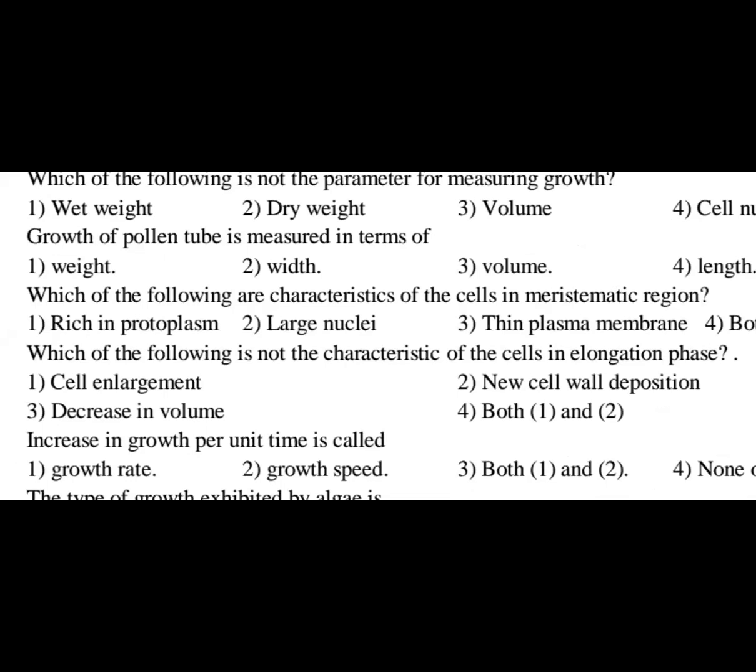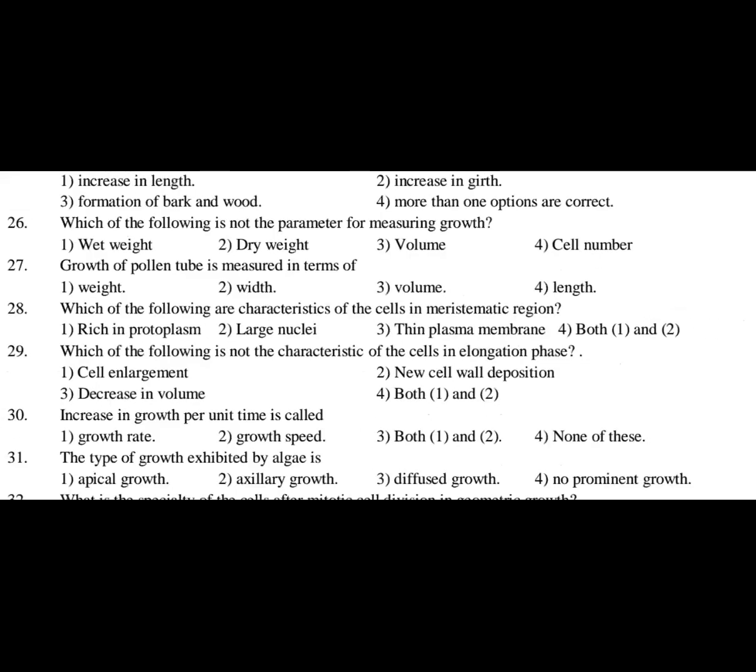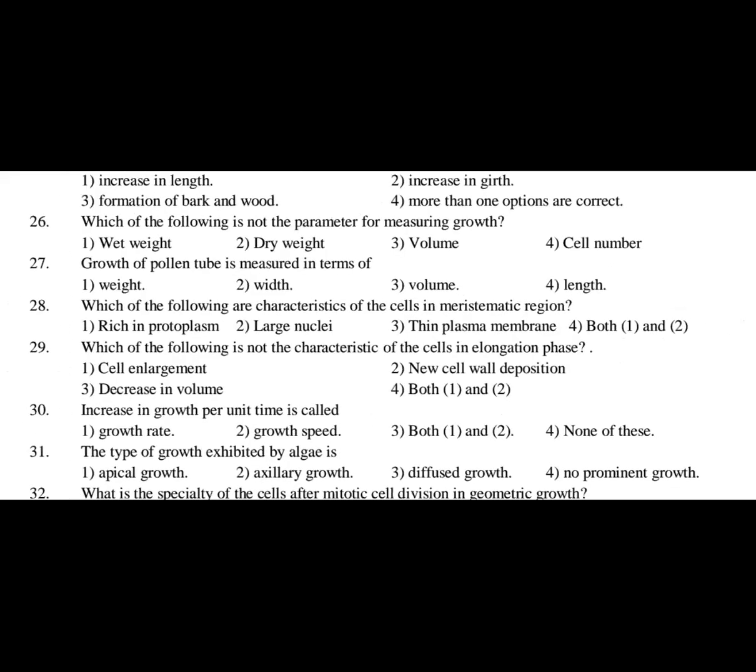Thin plasma membrane is wrong here. Thin plasma membrane should not be there. Instead, thin cell walls would have been right here. Instead of cell wall, plasma membrane is given here. So students, that's the reason option 3 would not be proper here. Now we are left out with option number 4, that is both 1 and 2. So 28, option 4 is the right answer.